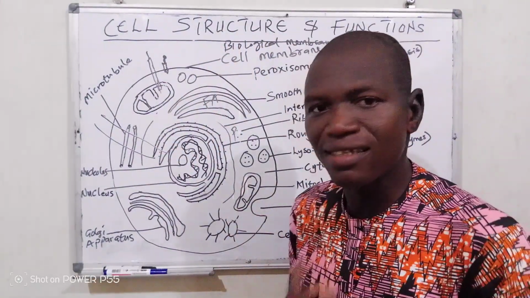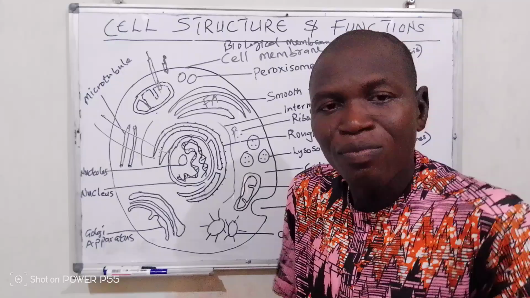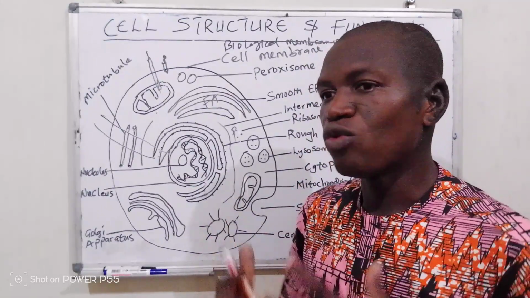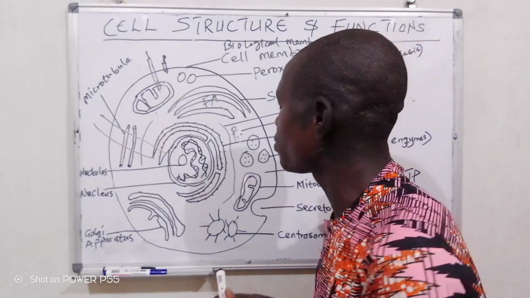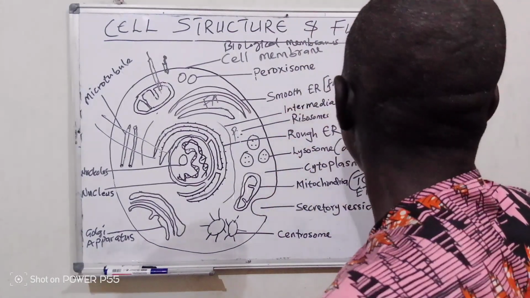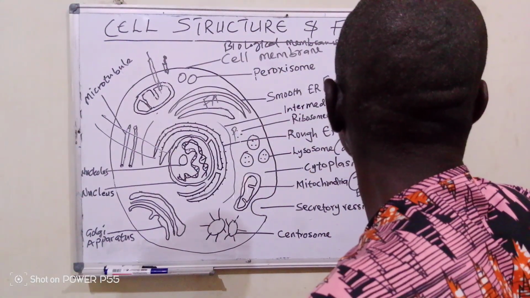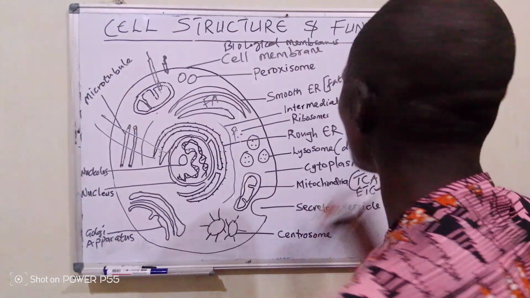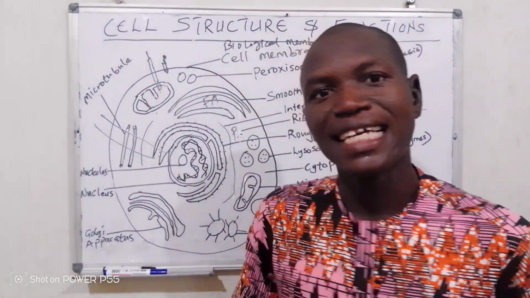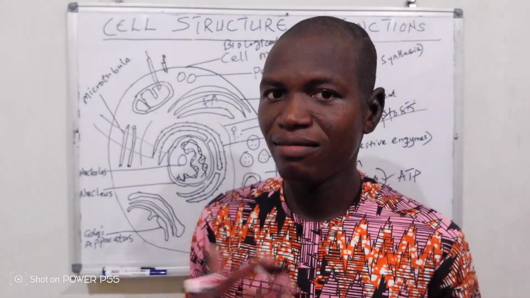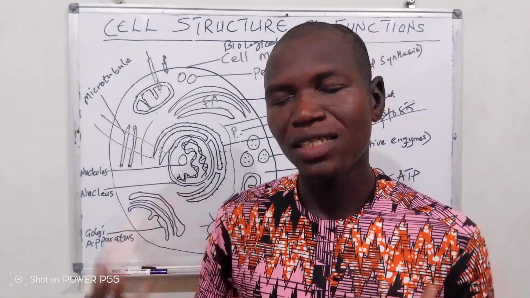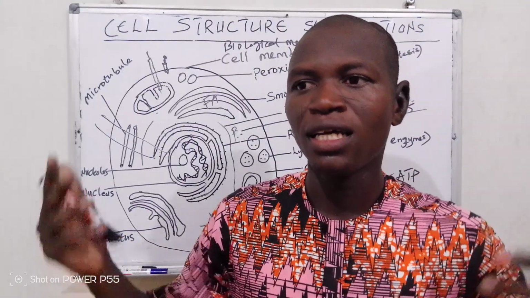It kills itself along with any problem that has affected it, so that it will not reach other cells. This process is what we call apoptosis, a situation where cells commit suicide. When they are infected, they kill themselves to avoid the infection, the bacteria, from spreading to another cell.